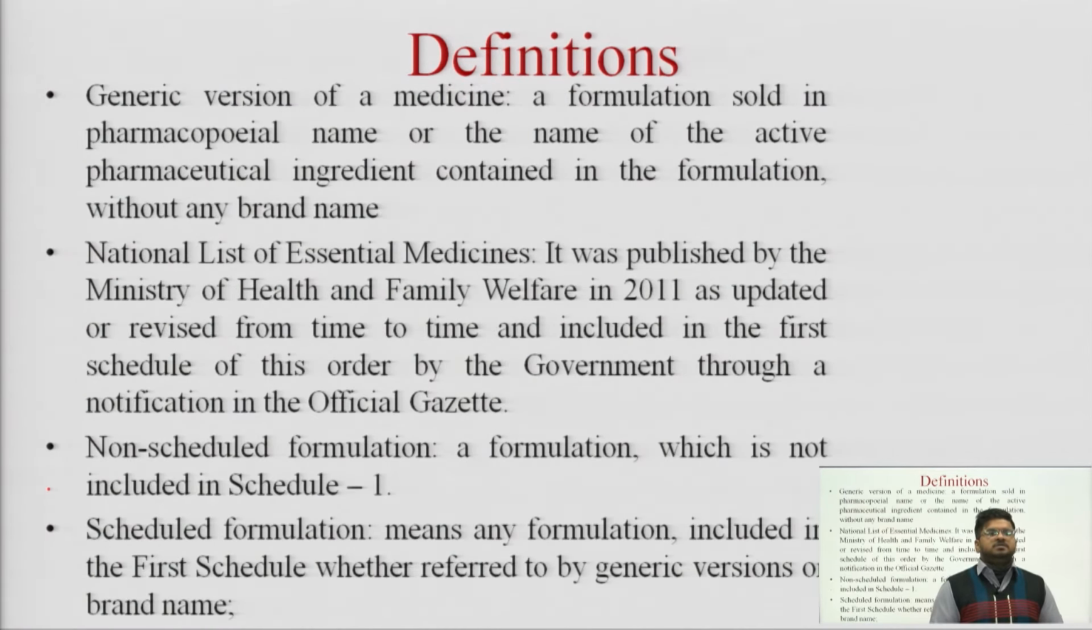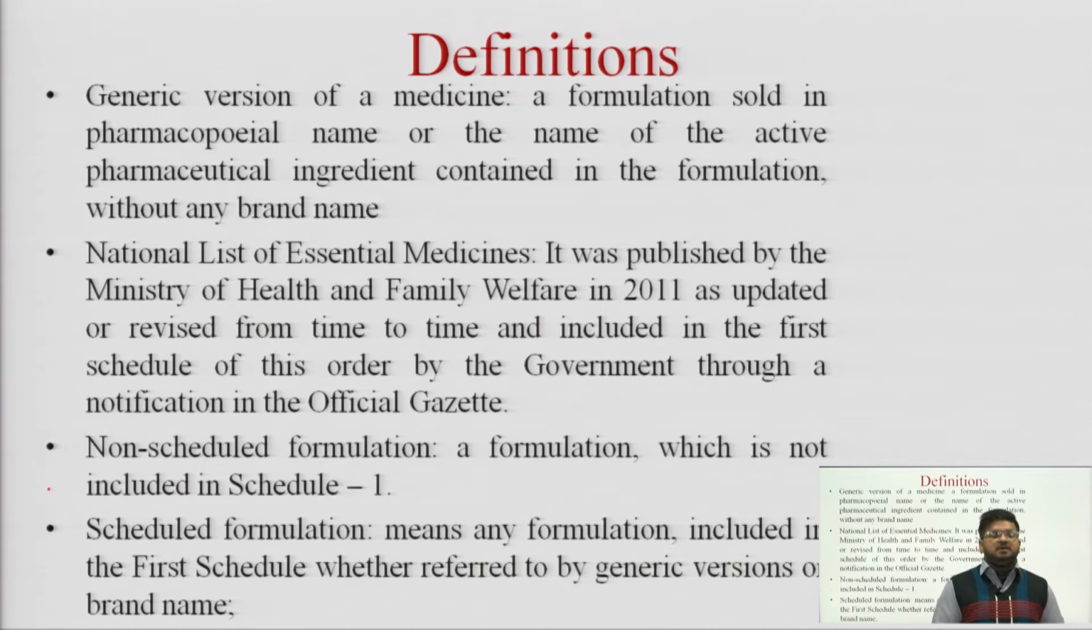Then other definitions are generic version of a medicine, national list of essential medicines, non-scheduled formulation as well as scheduled formulation. So, what is a generic version of medicine? According to the Drug Price Control Order, a generic version of a medicine is a formulation which is sold in pharmacopoeial name or the name of the active pharmaceutical ingredient contained in the formulation without any brand name. Drugs which do not have any brand name written on them